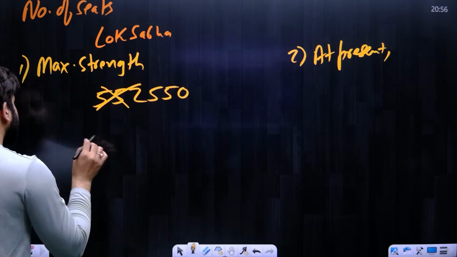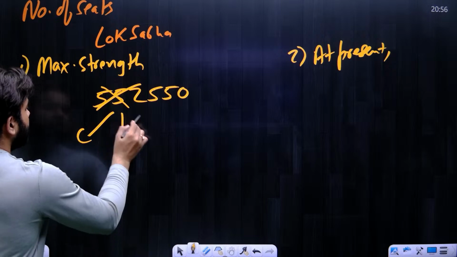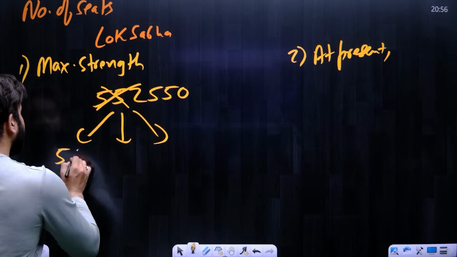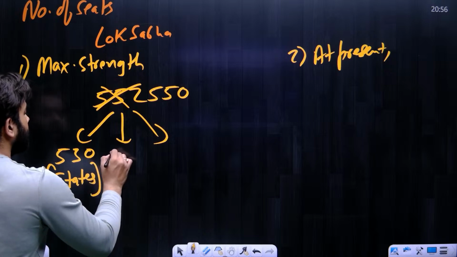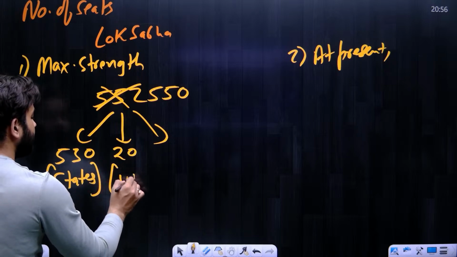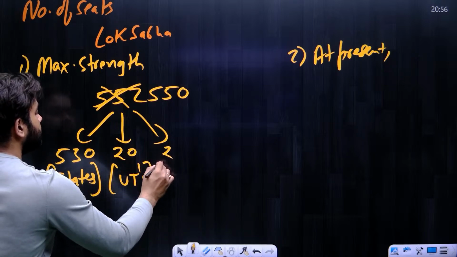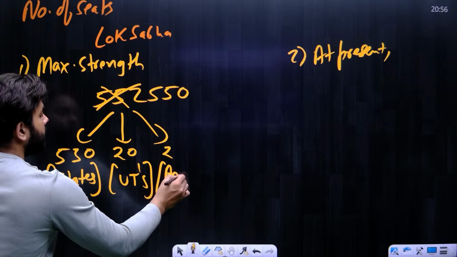So when it was 552, it meant that out of 552, 530 seats were reserved for the states, 20 seats for the union territories, and 2 seats were for the Anglo-Indian community.